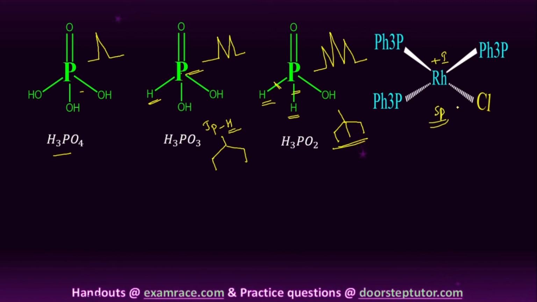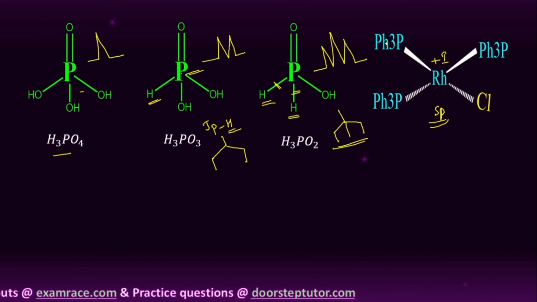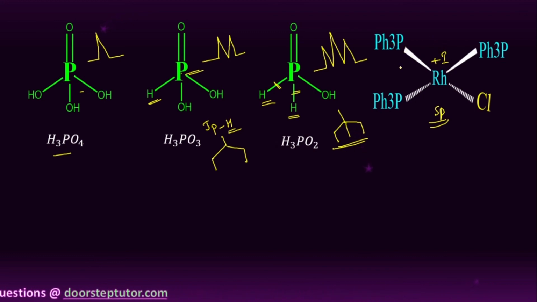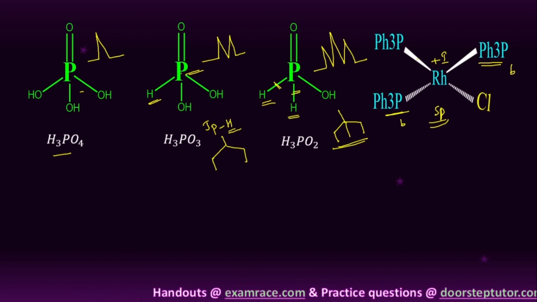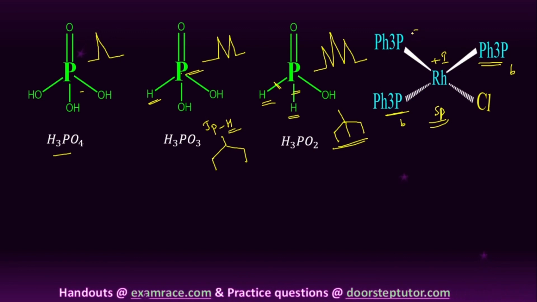Here there are two types of triphenyl phosphine. These two triphenyl phosphines are trans to each other; here I am assigning as B. This other triphenyl phosphine is cis to this one and cis to this one; here I am assigning as A.